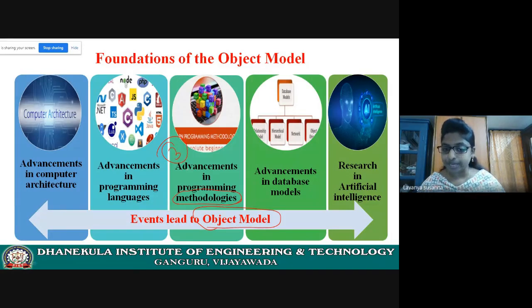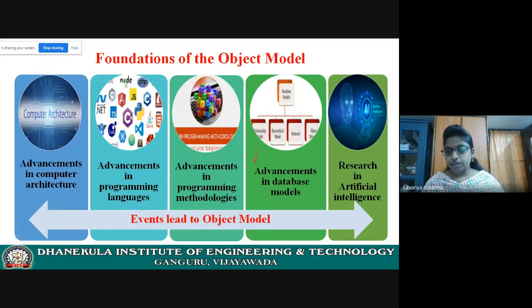Again, I am repeating, methodologies are structured programming, modular programming, object-oriented programming, generic programming, extreme programming, agile programming. Due to the advancements in these methodologies, this led to the object model.